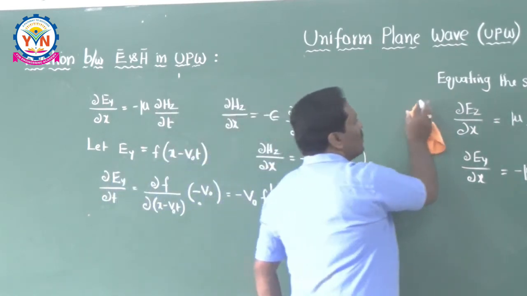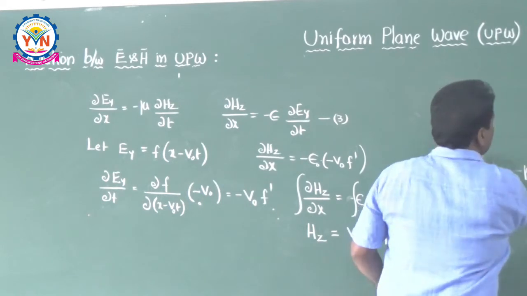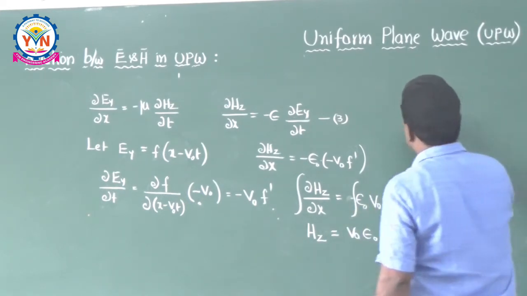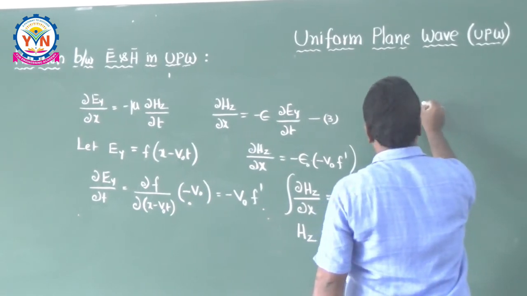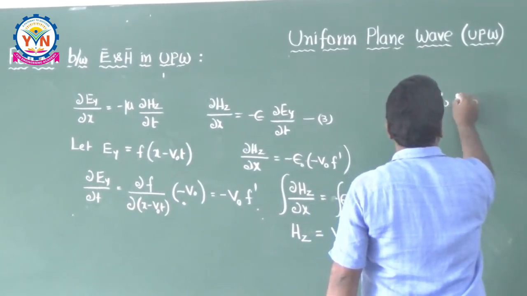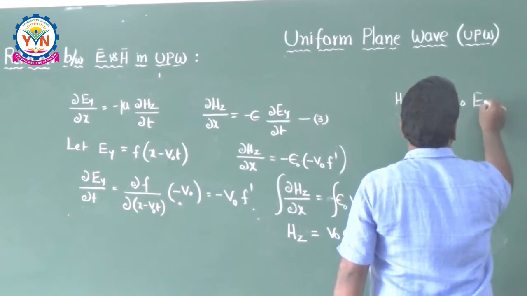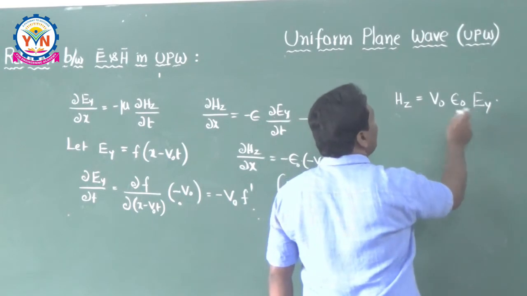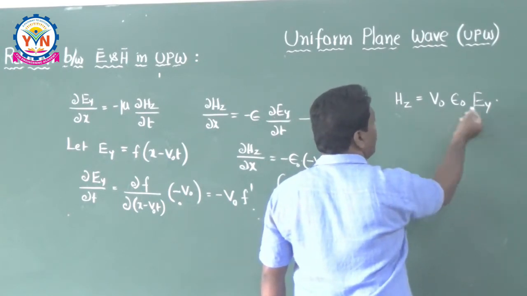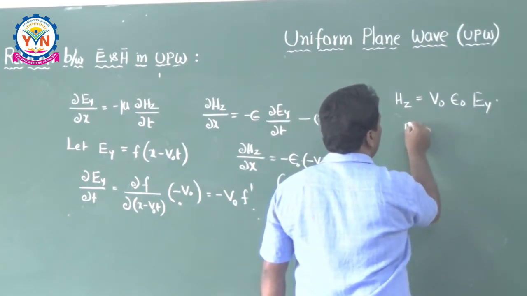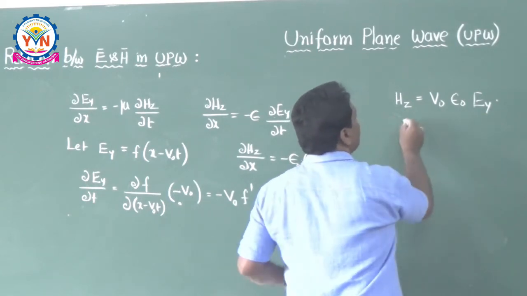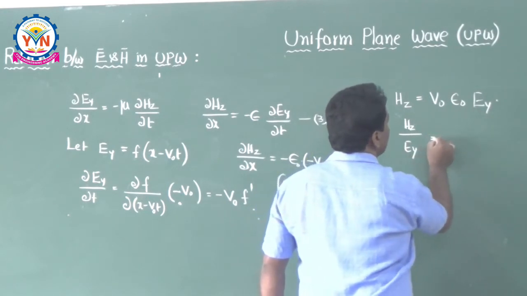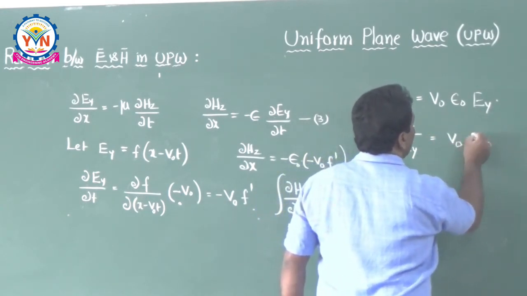Therefore, you can write down the solution like this. This is Hz is equal to v naught into epsilon naught into Ey. Therefore, what is Ey by Hz? Otherwise you can write like this: Hz by Ey is equal to v naught into epsilon naught.